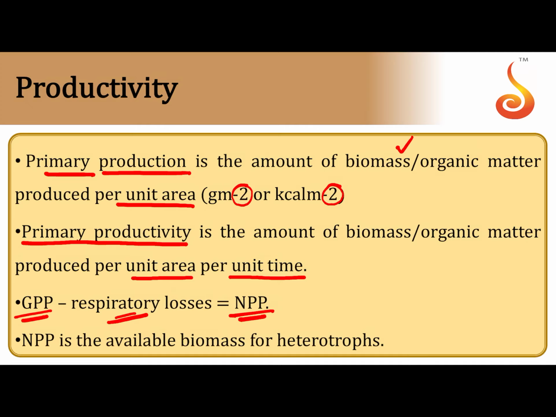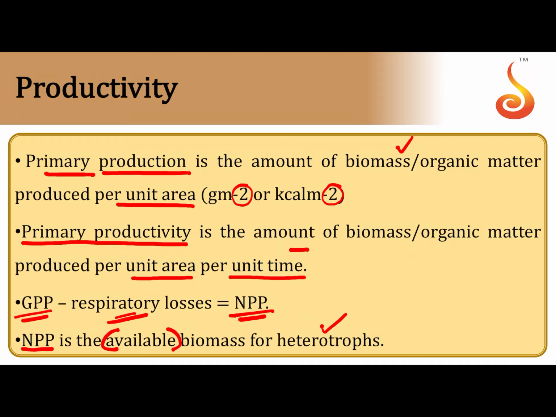So please remember, the net primary productivity is what is available, the energy which is stored in the biomass, which is available for the next trophic level. We already discussed that heterotrophs which ingest the food are occupying the next trophic level to the producers. They are referred to as consumers. So if you attach the criteria of time to primary production, then it becomes primary productivity.